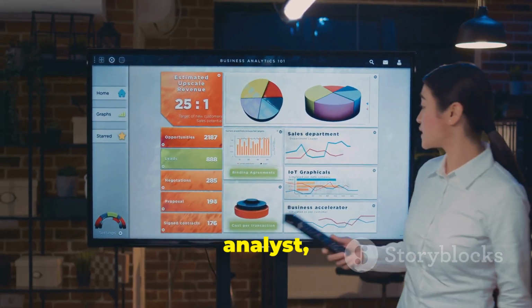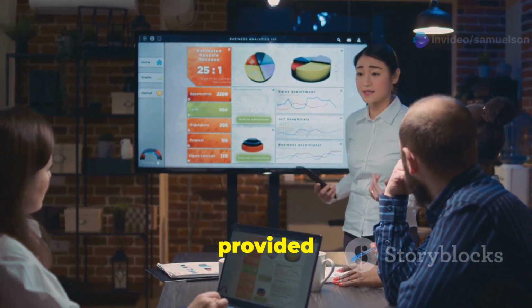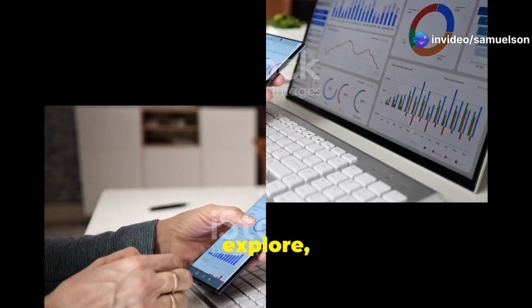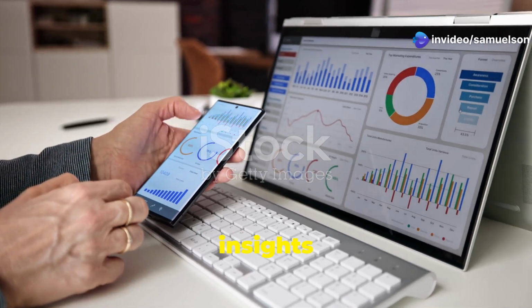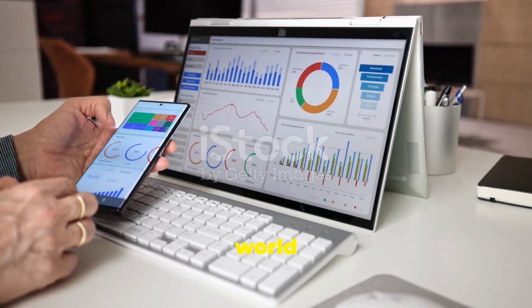Whether you were a business analyst, a marketing professional, or a data scientist, Tableau provided a user-friendly platform to explore, analyze, and share data insights effortlessly. This tale serves as your guide to the enchanting world of Tableau.